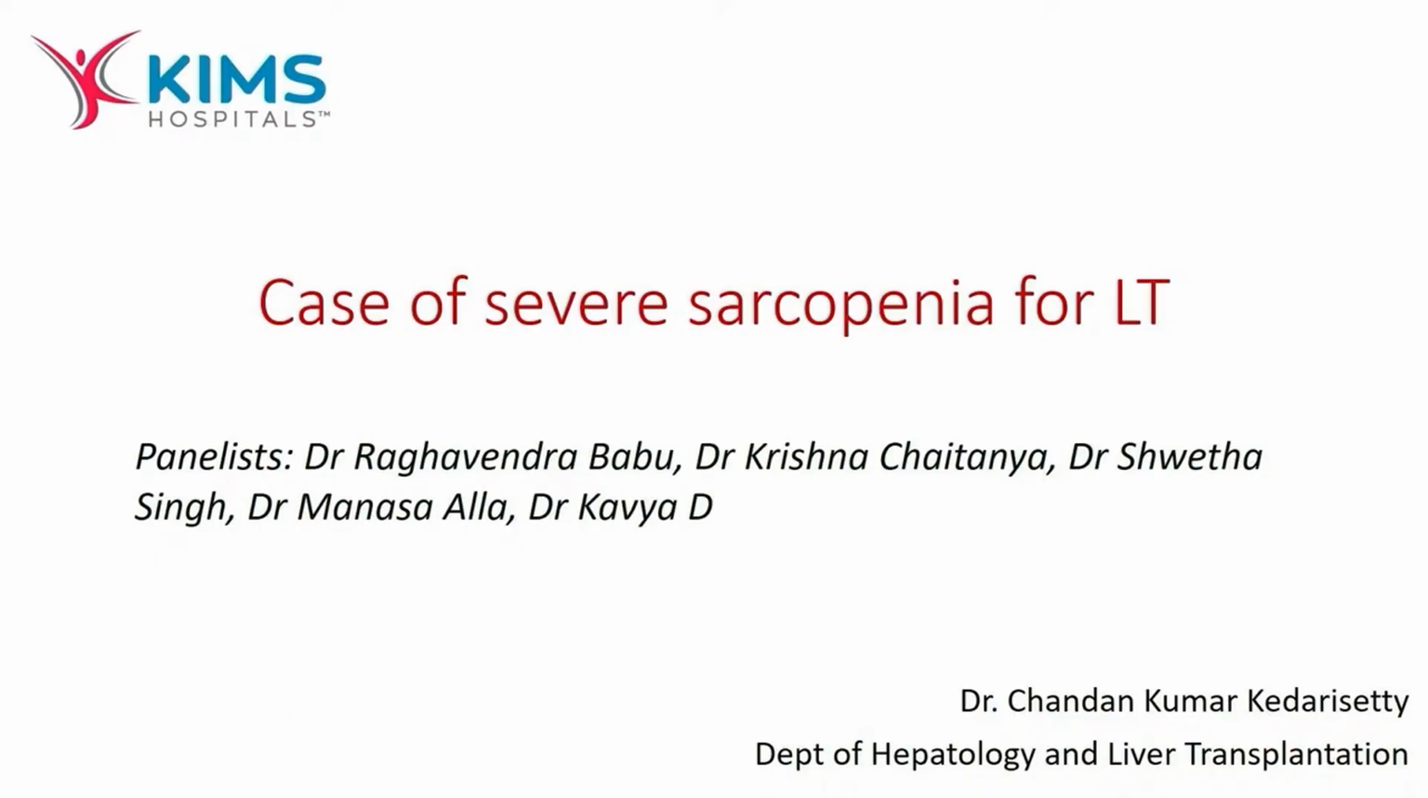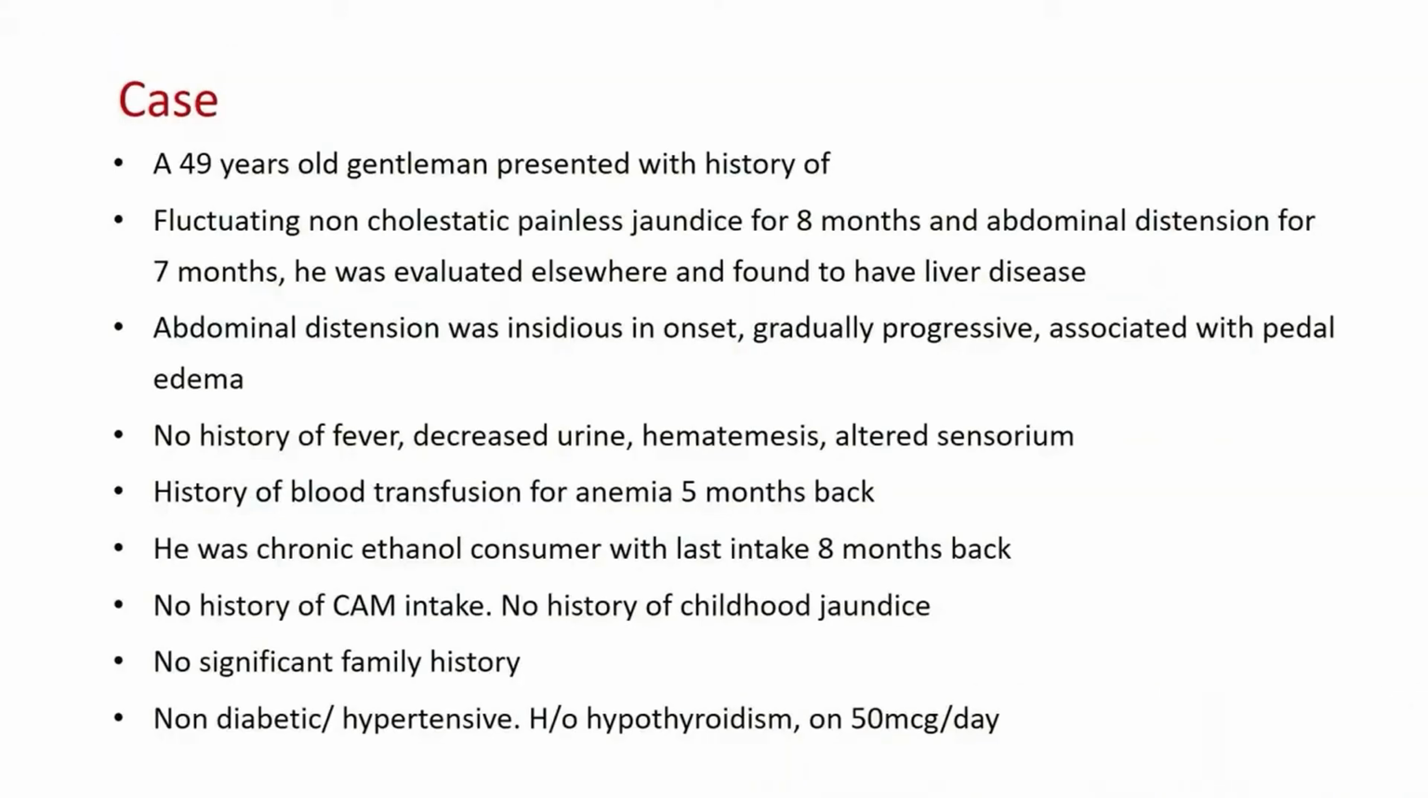So on the foundation, I want to present this case. It's a big challenge for all of us. This is a 49-year-old gentleman presented with history of fluctuating non-cholestatic painless jaundice of 8 months duration and abdominal distension for 7 months.